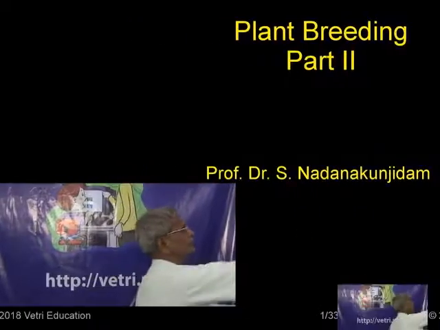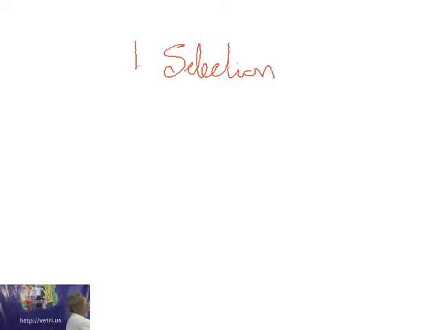I told you that food production could be increased by many methods. There are so many methods for that. One very important method is selection. What is this selection? You select only the good crops. See? Even Darwin has told survival of the fittest.